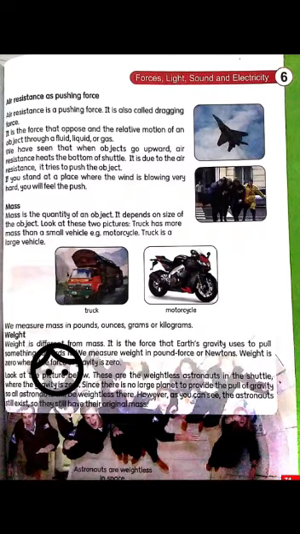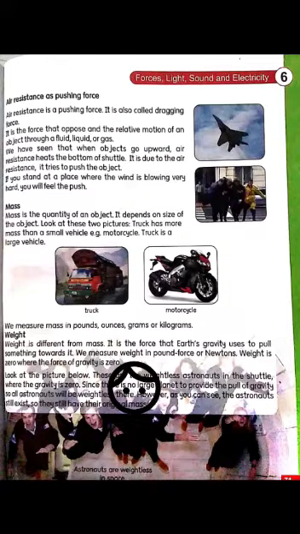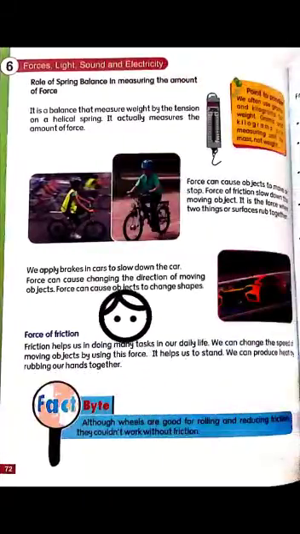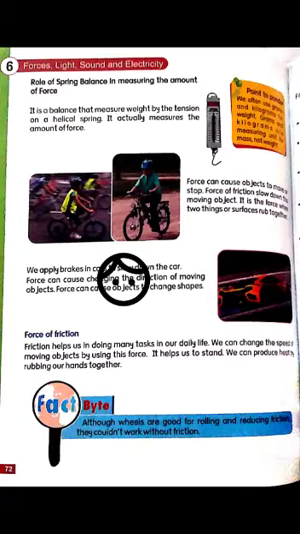The second thing here is weight. Weight is different from mass. It is the force that earth's gravity uses to pull something towards it. We measure weight in pound force, Newton. Weight is 0 where the force of gravity is 0. We learn here that the weight is 0 where the force of gravity is 0. The next one we read about here is the role of spring balance in measuring the amount of force.